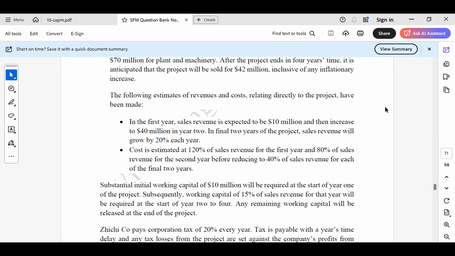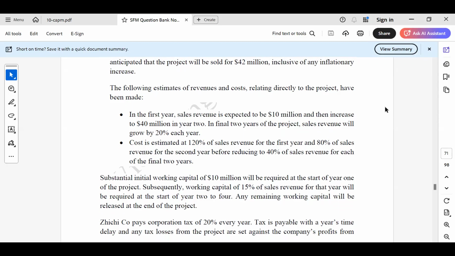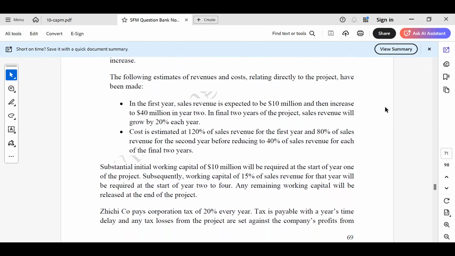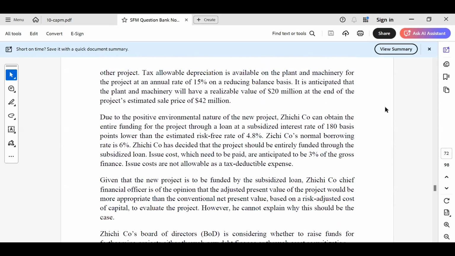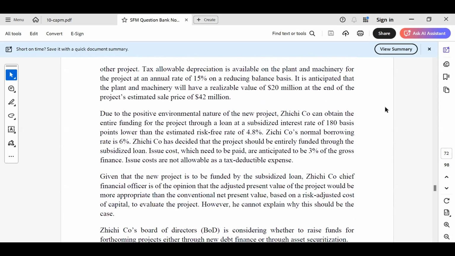Zichi Co. pays corporation tax every year. Tax is payable with a year's time delay, and any tax losses from the project are set against the company's profit from other projects.